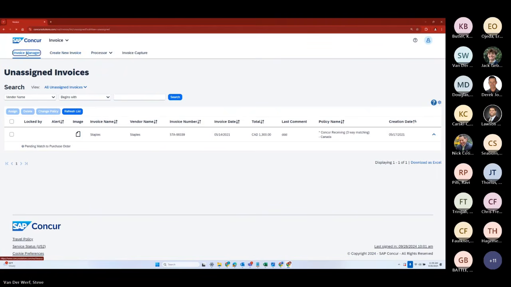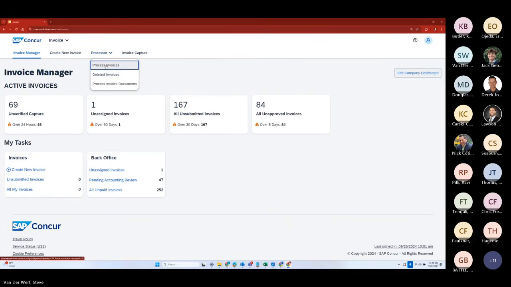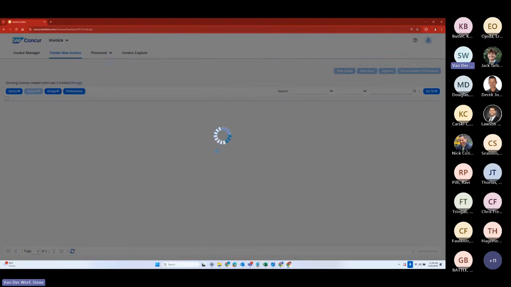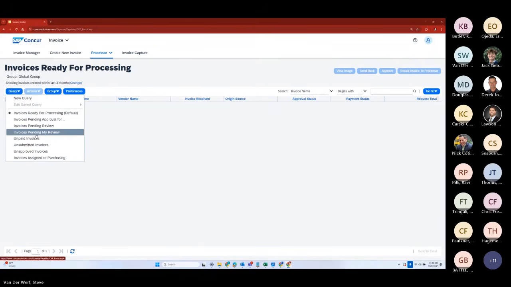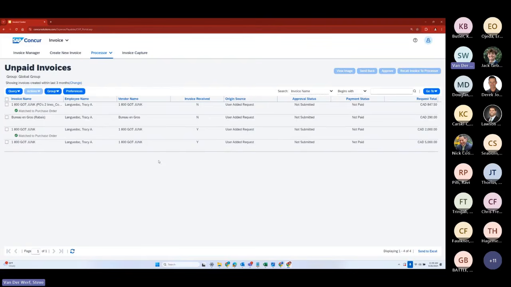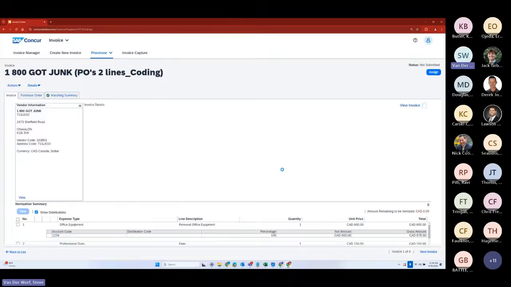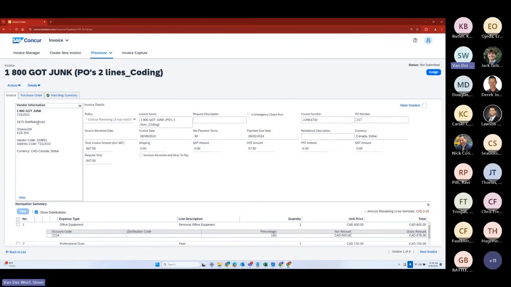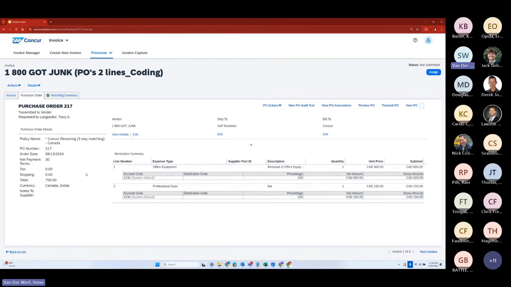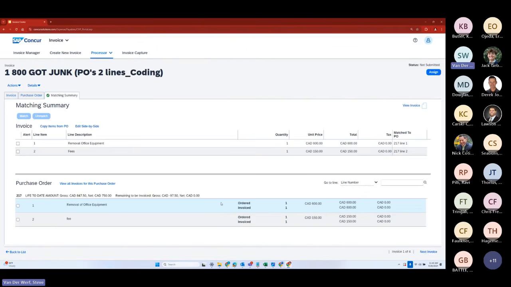And also, we have the back office processor tool as well, just like an expense. I'm going there right now. Here's some of my unpaid invoices. You can see here's one that was automatically already matched. Here is the vendor information. And here you can also see in this nice view the matching purchase order that goes along with that invoice and the matching summary as well of what's been going on. So here's our matching summary. Here's a purchase order all in one spot, making it very easy to look at and manage.